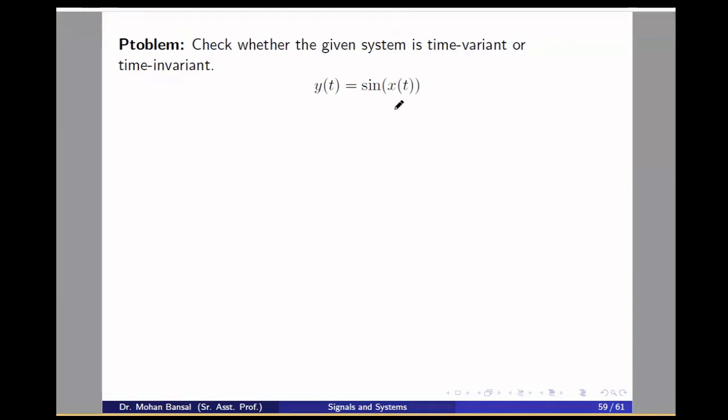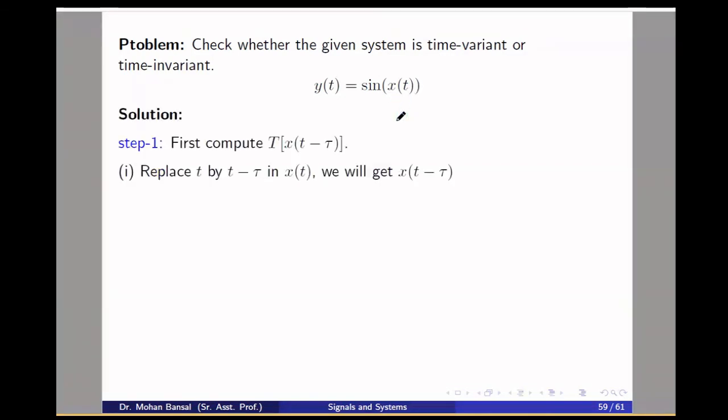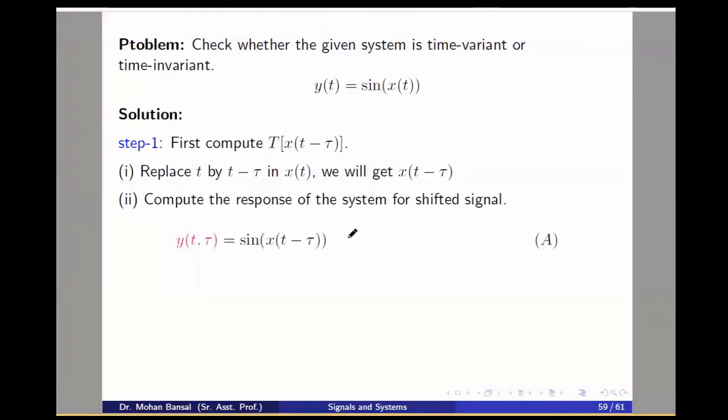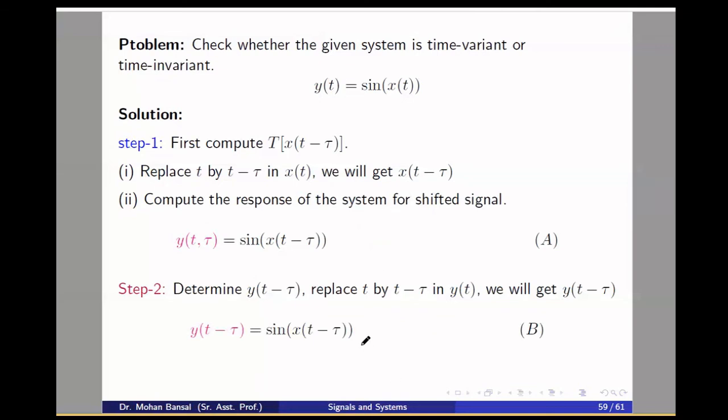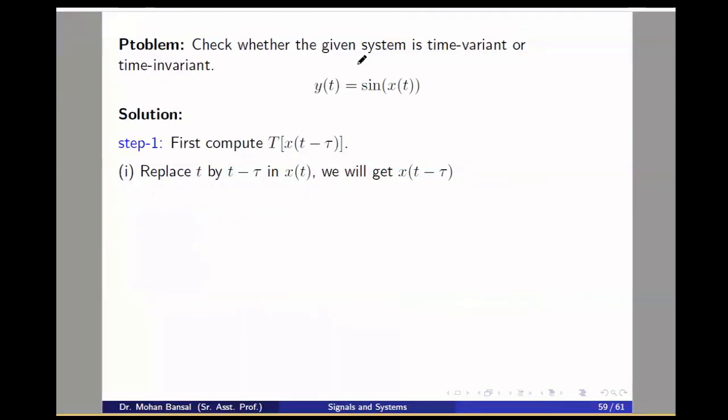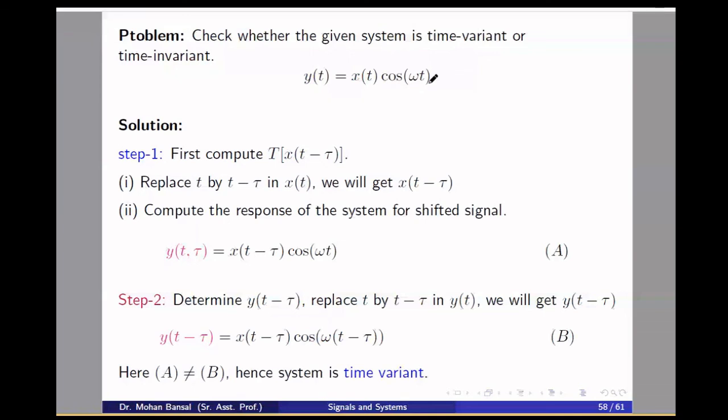Yeah, time invariant. So first what we'll do? First we'll shift the input. You will get x(t minus tau), and the output will be sin x(t minus tau). Now you shift the output. You will get sin x(t minus tau) only, because y(t) is only a function of x(t). y(t) is not a function of time here. If y(t) is only a function of x(t), then you can say the system is time invariant. If y(t) is a function of x(t) as well as time, like here, then the system is time variant. Understand the concept.